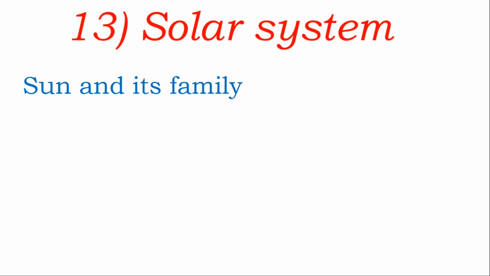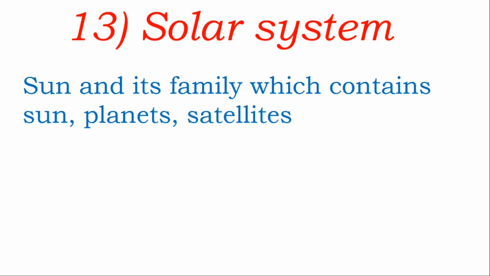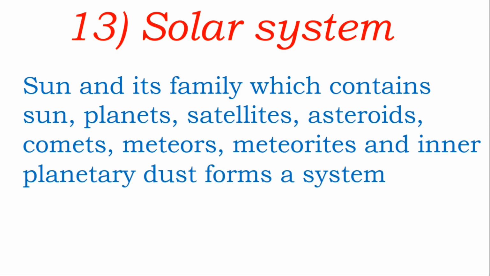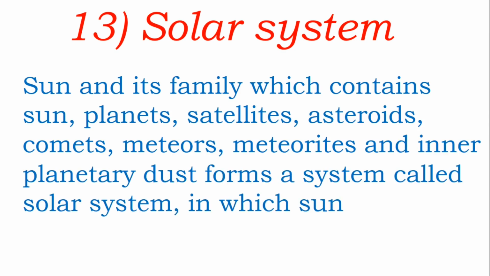Okay, next. Solar system. The Sun and its family, which contains the Sun, planets, satellites, asteroids, comets, meteors, meteorites and interplanetary dust, form a system called solar system in which the Sun lies at the center.